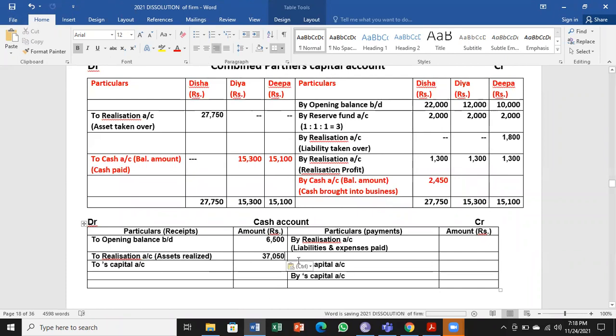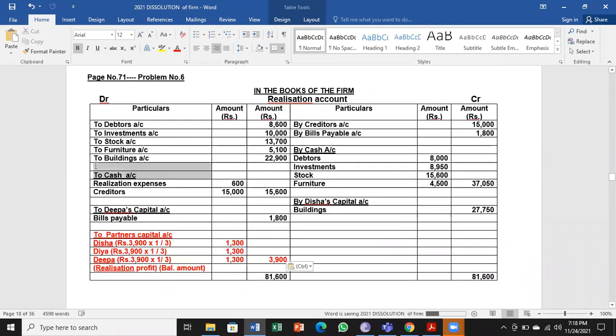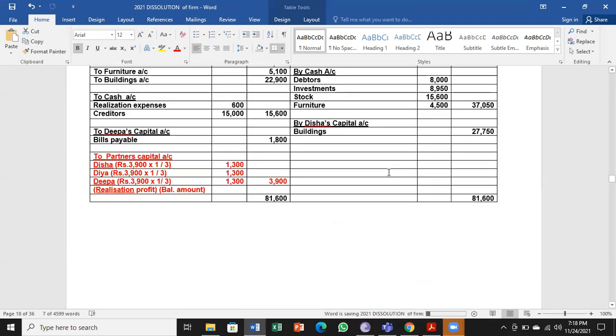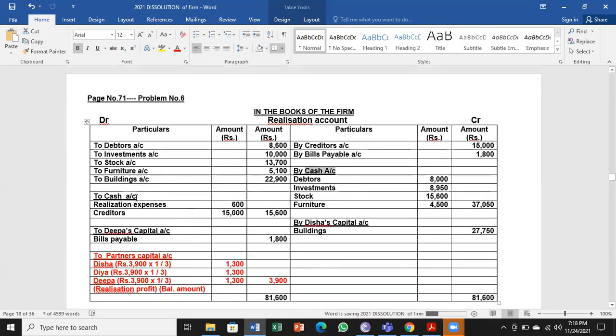Then we have one more entry here to cash account. That amount is 15,800. So I will take it over here to the credit side, by realization account, liabilities and expenses paid. So we had two cash account entries, and both we have transferred to opposite sides.